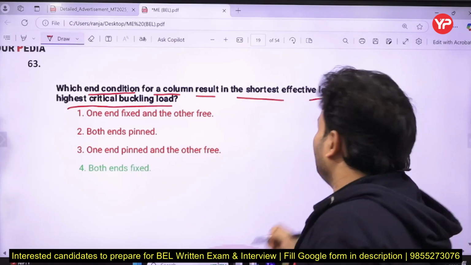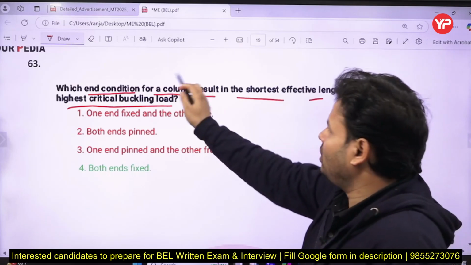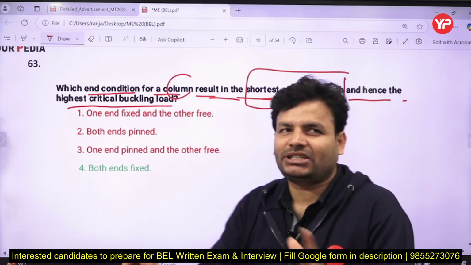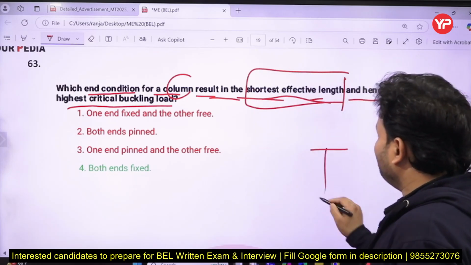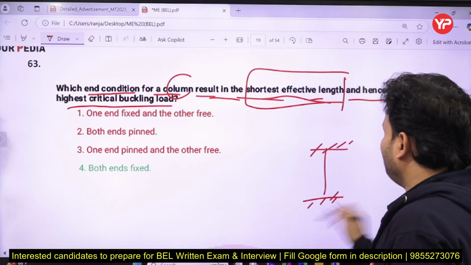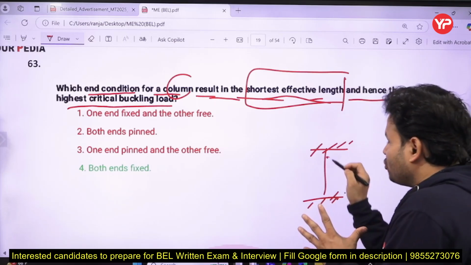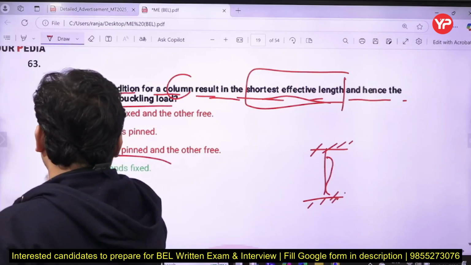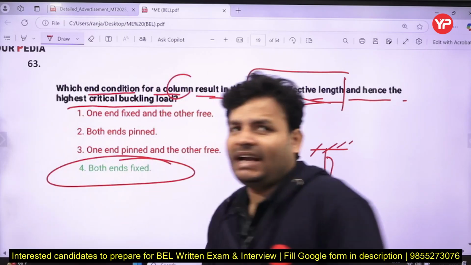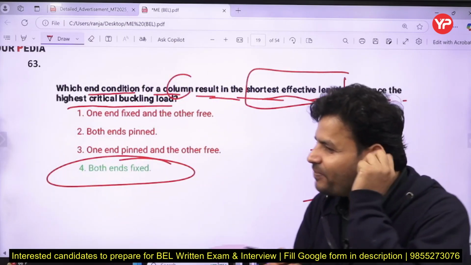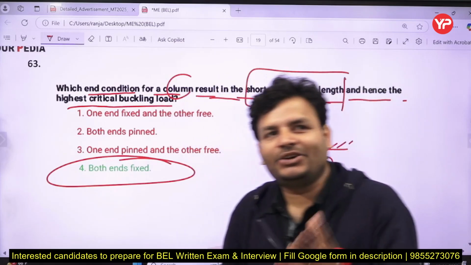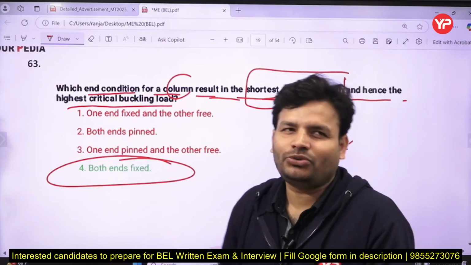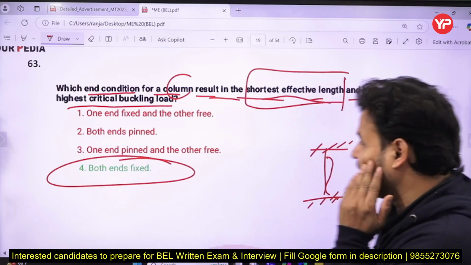So my dear friends, the column results in the shortest effective length when both ends are fixed. Then only are you going to get the shortest effective length. So the correct answer will be D for Delhi. When both ends are fixed, the effective length is the minimum. You can comment when you will get the maximum effective length. There are three options, which one can we choose? You can make a comment here.